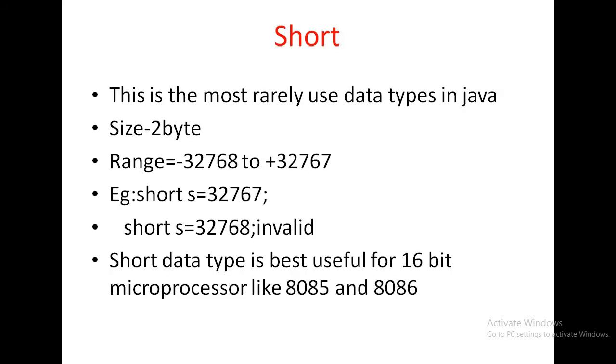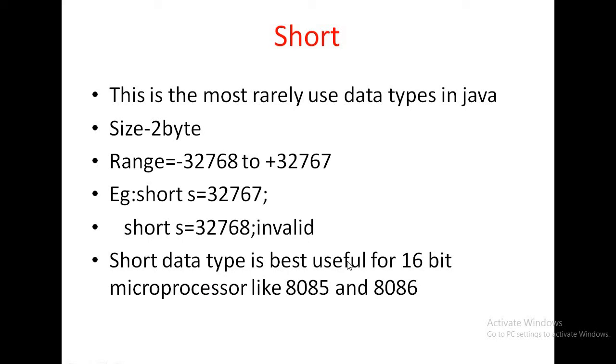Next data type is short data type. This is the most rarely used data type in Java. That means this data type is practically never used in Java. Why is it never used? Because the size is 2 byte. 2 byte means 16 bit.